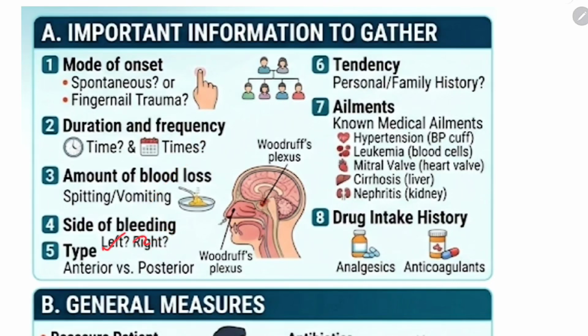Then side of the bleeding, whether left or right, type of bleeding, whether anterior or posterior, and then whether there is a family history or personal history of bleeding or coagulopathy, and also about the medical conditions like hypertension, leukemia, mitral valve, that is mitral stenosis, cirrhosis or nephritis, which are the causes of epistaxis. And then drug history like analgesics and anticoagulants, which can also cause epistaxis. So we have to take a detailed history.